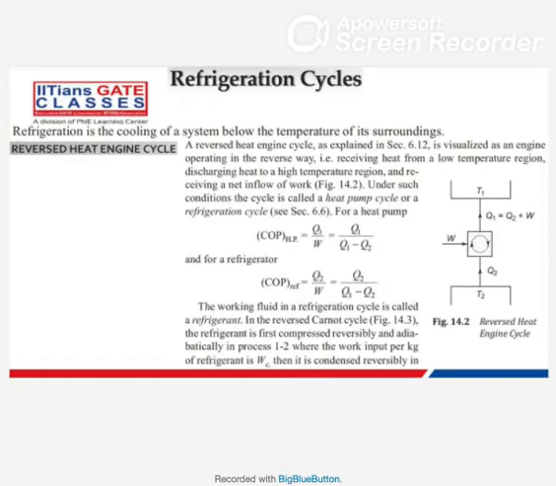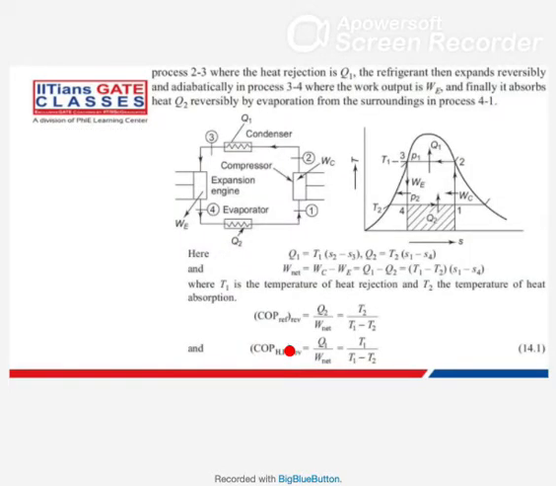Now this is the basic thing we studied in our second law chapter. Now we'll go a little bit deeper. We'll see the components of the refrigeration cycle. The working fluid in a refrigeration cycle is called a refrigerant. In the reverse Carnot cycle, the refrigerant is first compressed reversibly and adiabatically, process 1 to 2. This I will explain in the next slide.